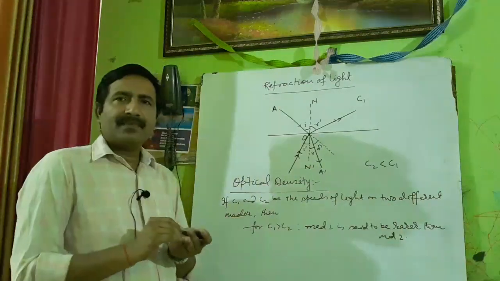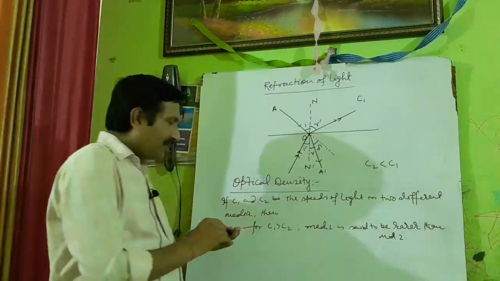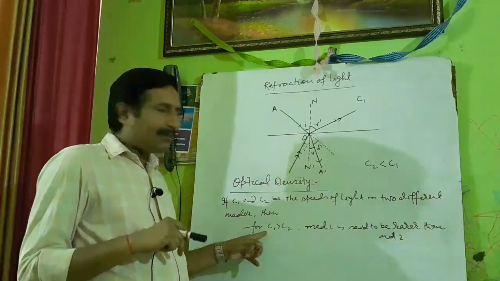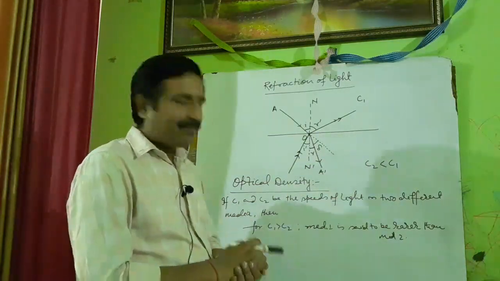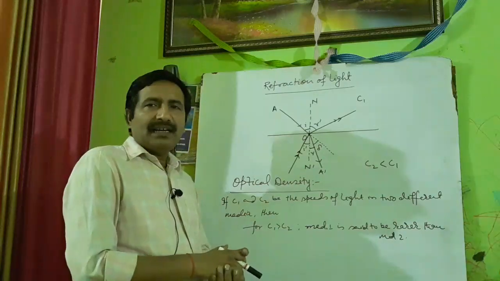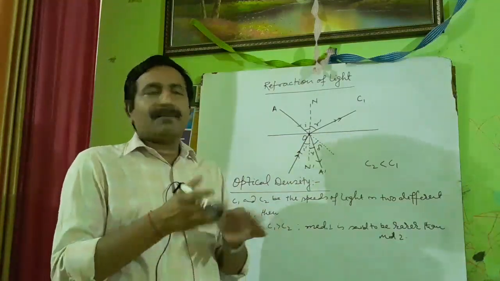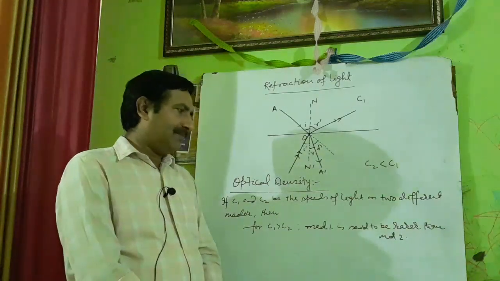You see, you have C1, a speed of light in a medium, and C2, a speed of light in the other medium, and C1 is greater than C2. Then the first medium is said to be rarer than the second medium.